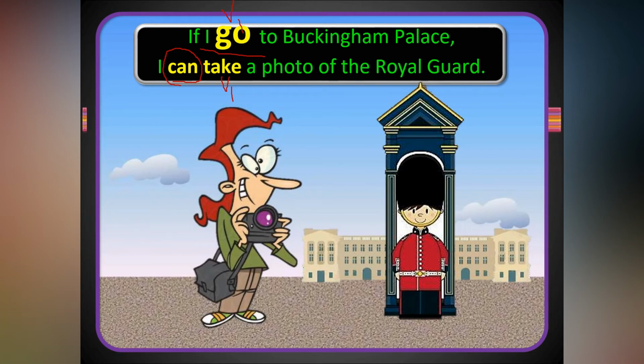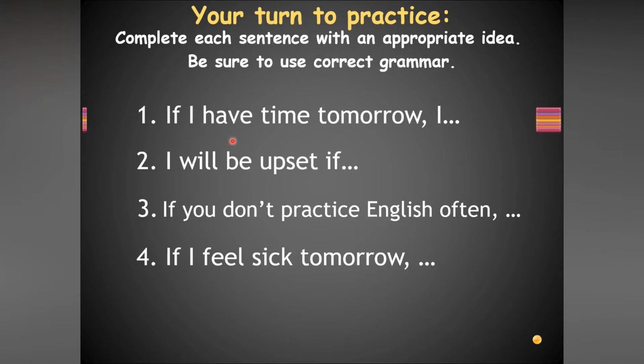Then we go for your turn. Now you learn how to say that. If your turn, complete each sentence with an appropriate idea. Be sure to use the correct grammar. If I have time tomorrow, I will complete my work. I will be upset if you do not speak with me. If you do not practice English often, you will not get it.